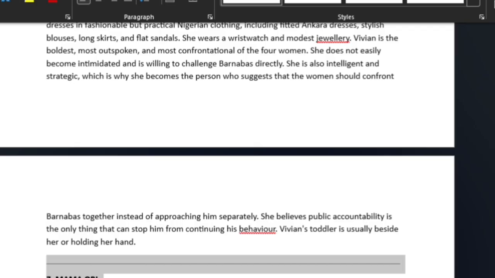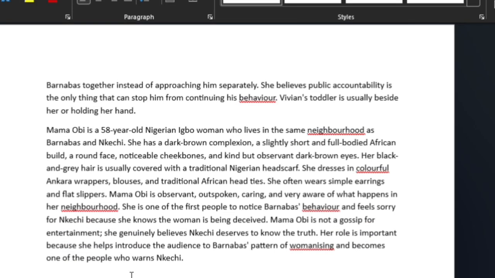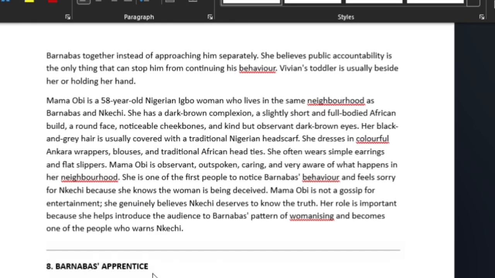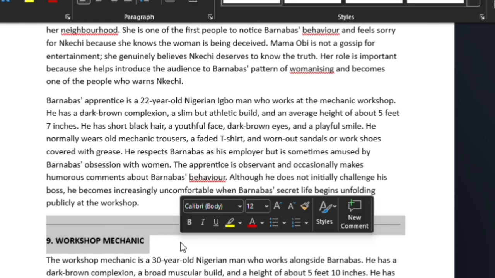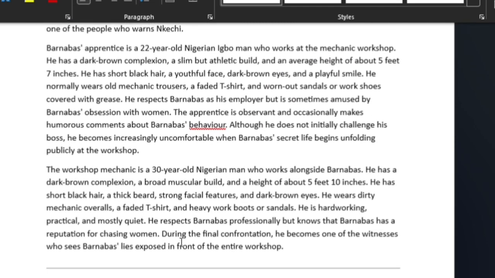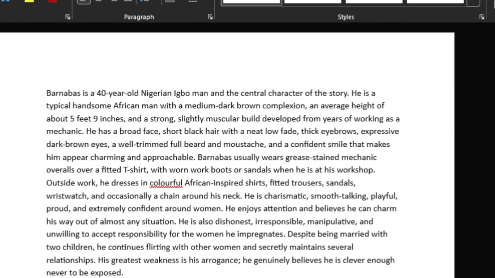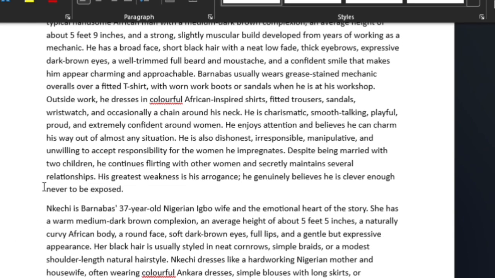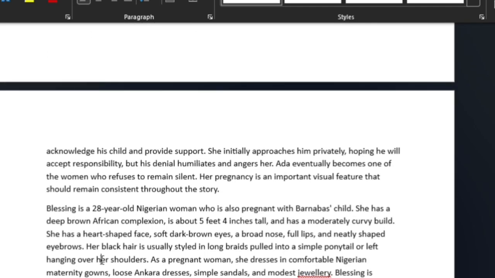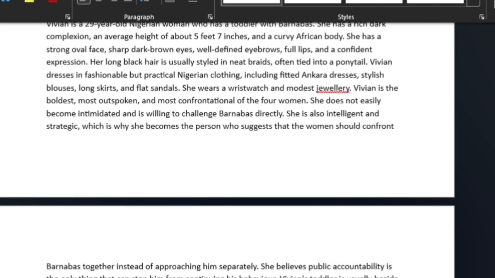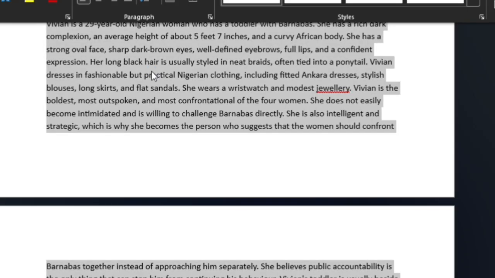The reason we are doing this is because we're going to be using a batch image generator. We are going to copy all these things and paste them in that batch image creator, and immediately it will generate all the character images. We are arranging it like this so that it will know that this particular paragraph is for Barnabas, this second paragraph is for this character, and this third paragraph is for this character. That's why I'm arranging it paragraph by paragraph. So do that for yourself.